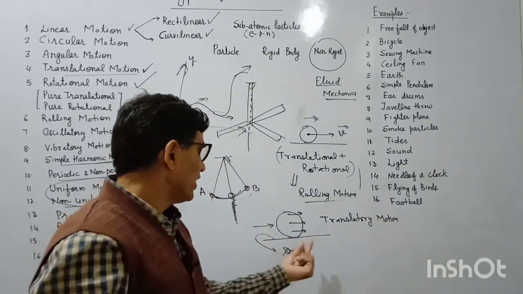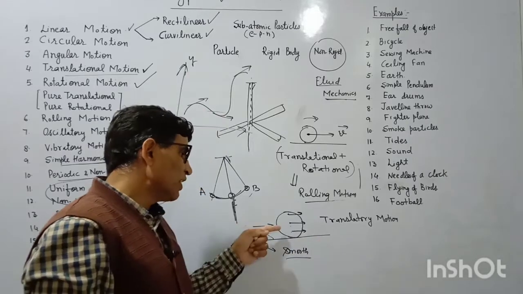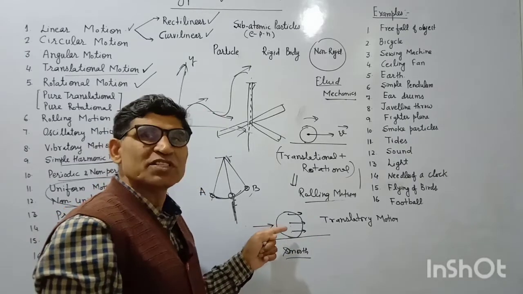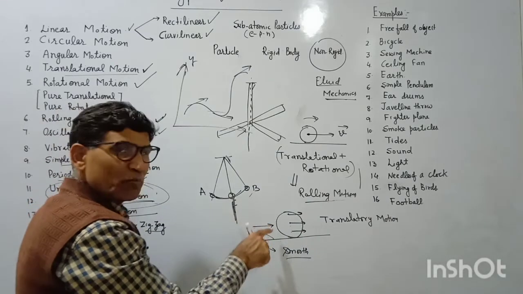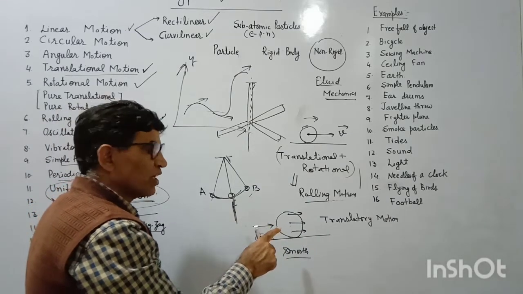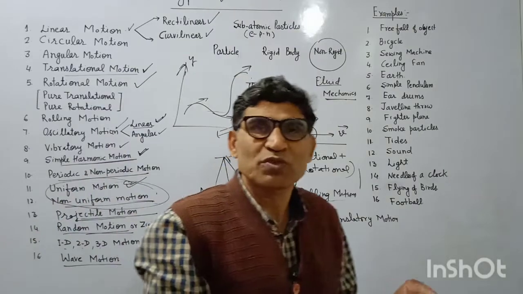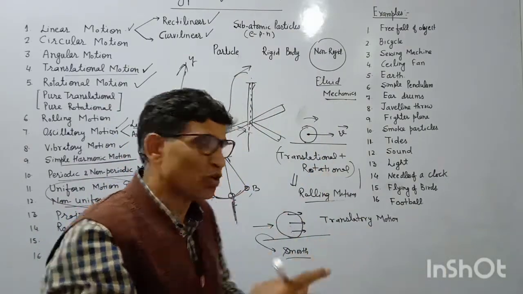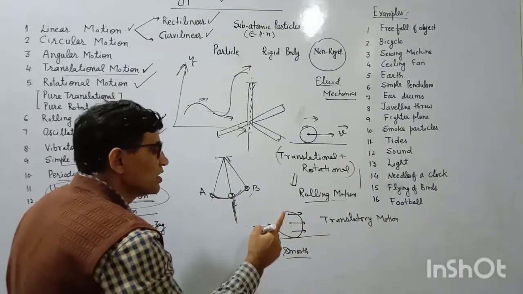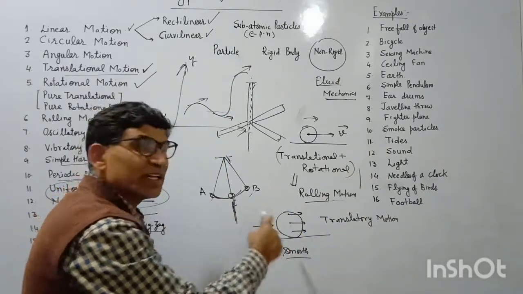I repeat, when the ground is smooth and we kick the ball in the line of the center of the ball, there is pure translation. When we kick it above or below the center, what will happen? There will be some rotation effect also. This will give some torque. To rotate a body we require some torque, which we will discuss in detail. In that case it will rotate as well.